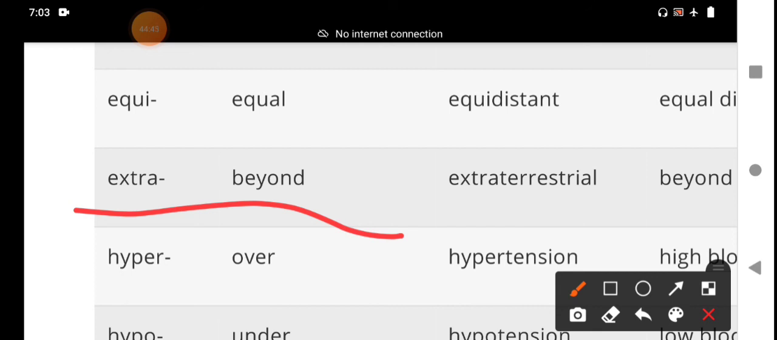This is the second part. Yesterday I completed the first part, 20 words. One word was missed, and 19 words I explained. Today I have explained 21 words. That means I have completed 1 to 40 words in two sessions, part 1 and part 2.